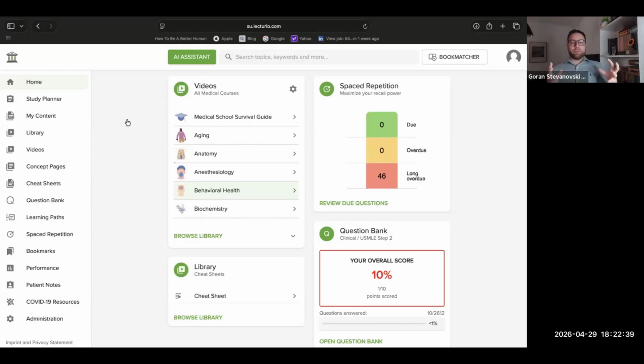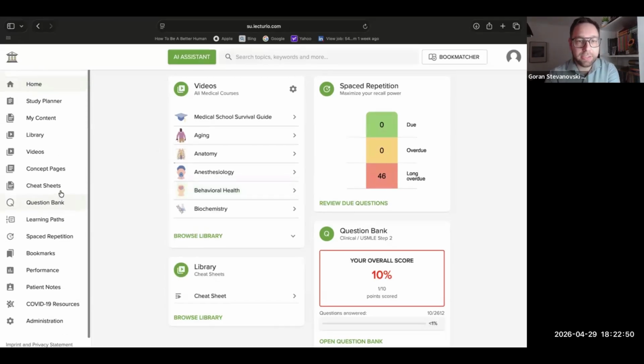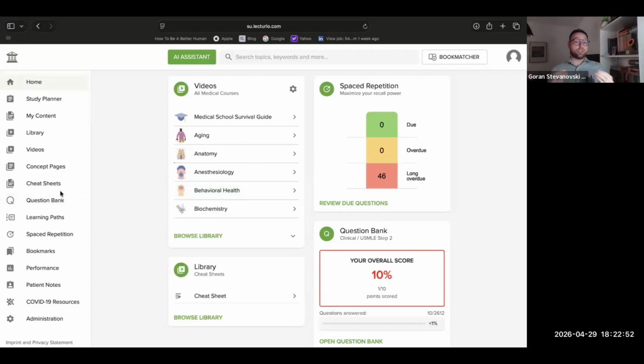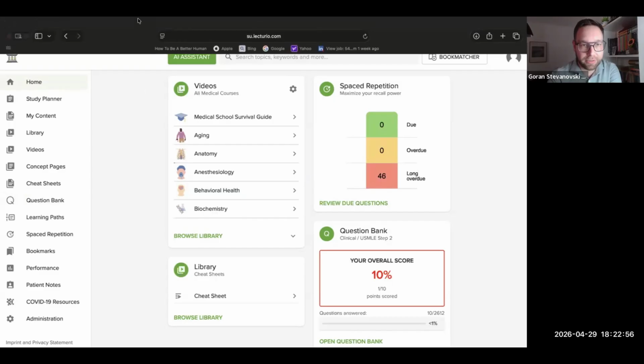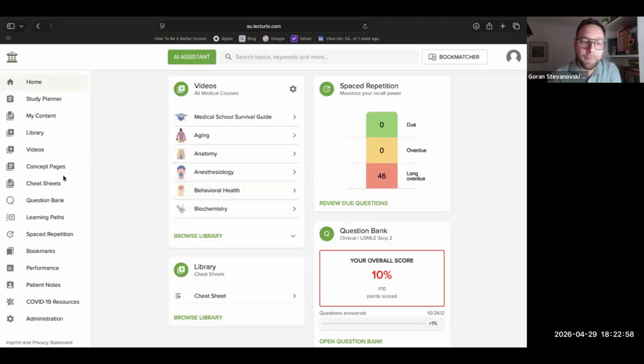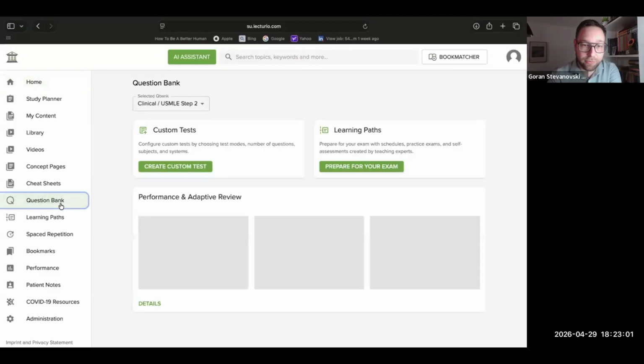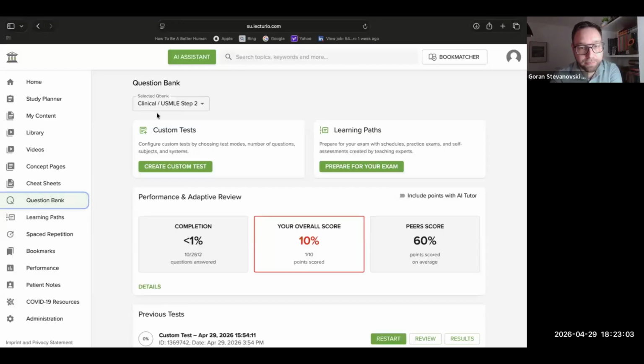Okay, so this is what the platform looks like. I think I did cover some of this in the beginning. So we will directly go into the question bank here. And we do have a lot of those. We have a lot of questions as well. And the view that we see right now is what your students are seeing or what your learners are seeing. And you'll be able to see this as faculty as well. But now we'll start with the question bank from the learner's perspective.